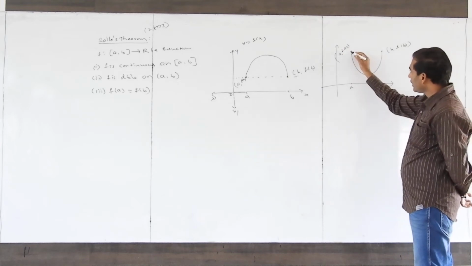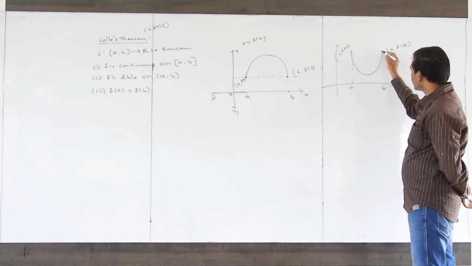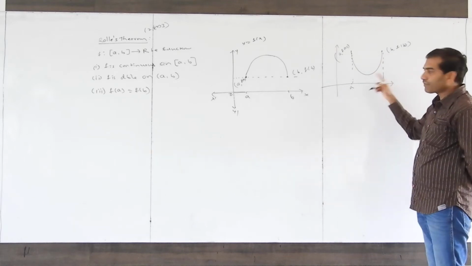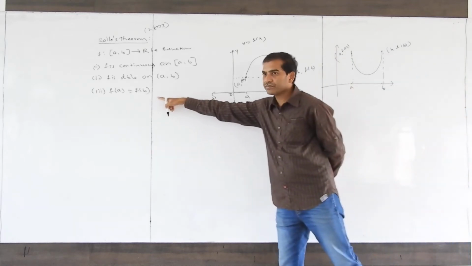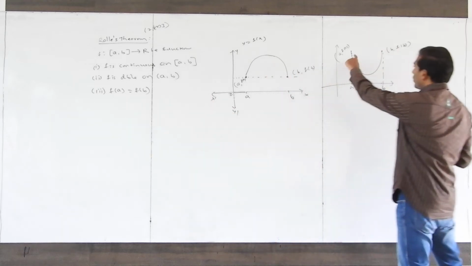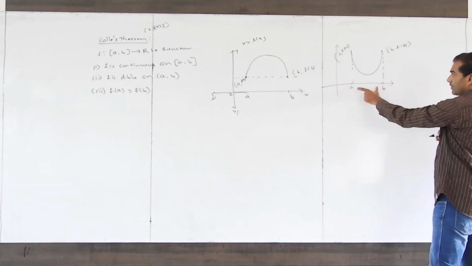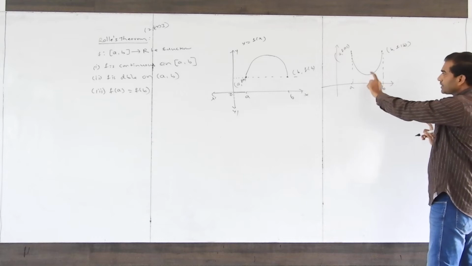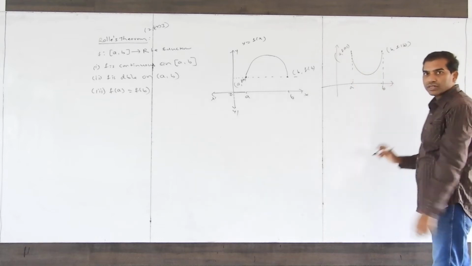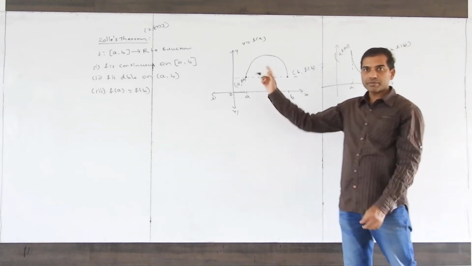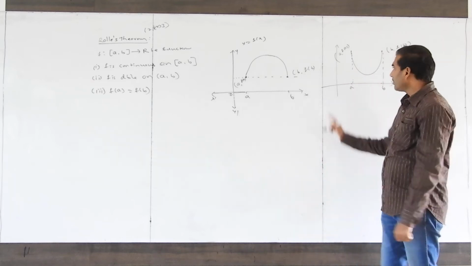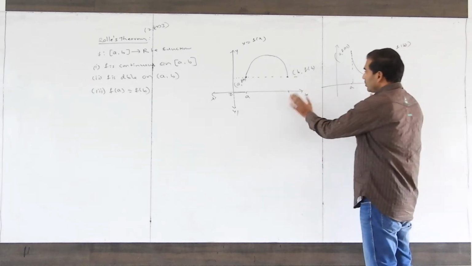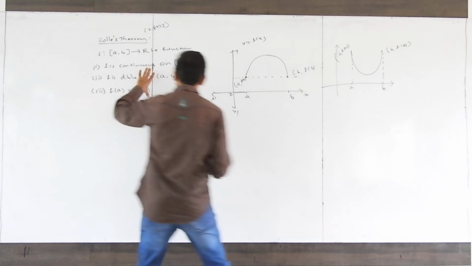This length is f of A, this length is f of B. F of A and f of B are equal, and there is no break in the graph on the closed interval a comma b. And it is differentiable on the open interval a comma b and also continuous. By seeing this graph, these 2 graphs satisfy these 3 conditions.